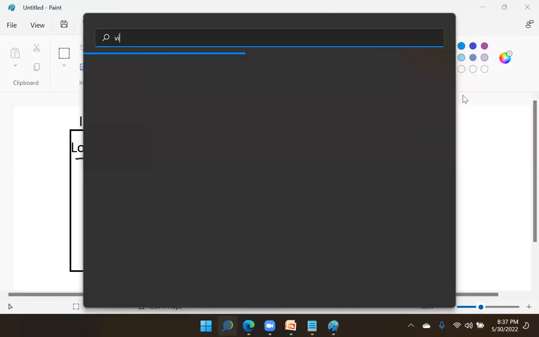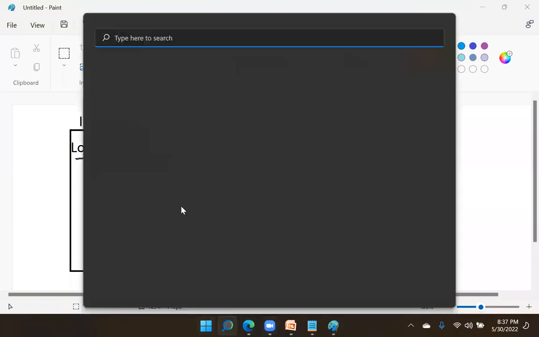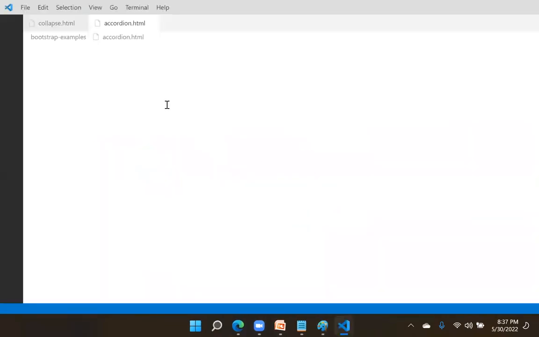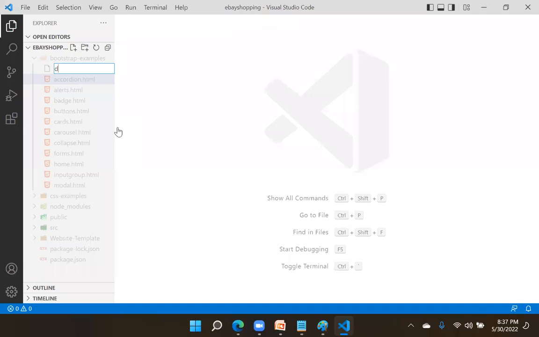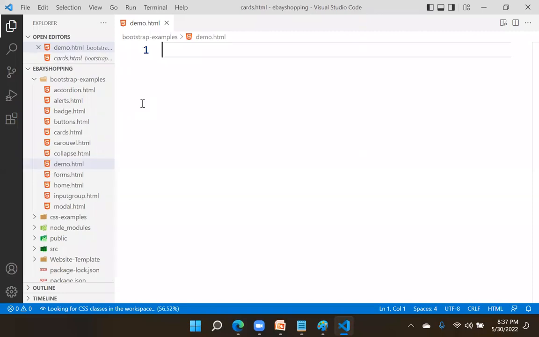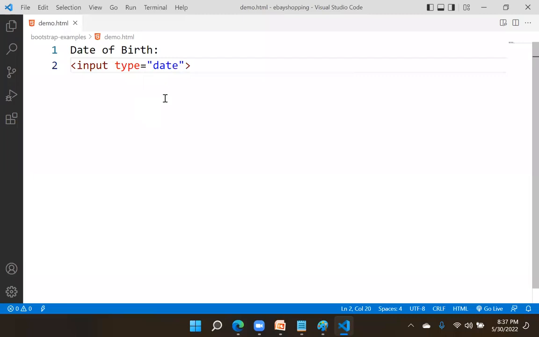Suppose I am creating, I am just designing some content here. I'm just showing you, just see the point. You don't need to worry about the concept. Suppose I'm creating a page. This is an HTML page. In this HTML page, I'm writing simple date of birth, and here I give input type equal to date. I'm just writing like this.